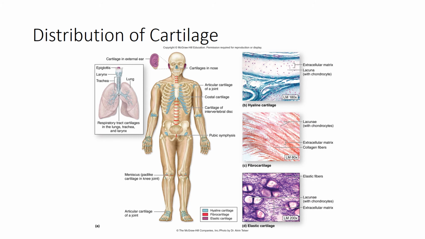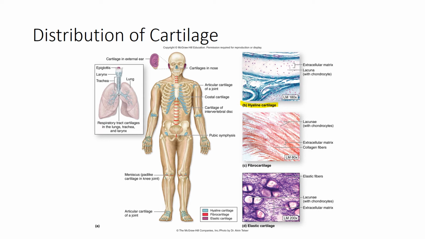We have three different types of cartilage found within the body. The first one is hyaline cartilage. This is the most abundant within the body. However, it's intermediate in terms of strength compared to all three cartilage types. So this is our intermediate layer.